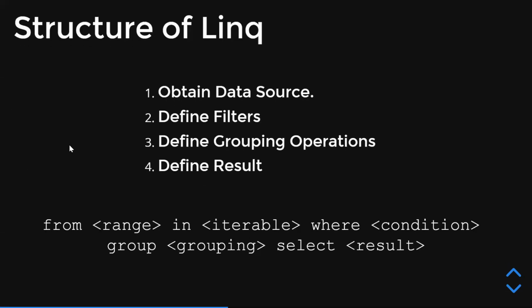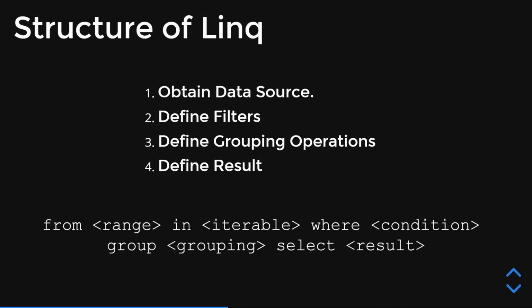So this is the structure of a LINQ query. As you can see here, the first step is to obtain a data source. As I told you, the data source could be anything. It could be a data set, an array, a list, a data table, anything. So you start by obtaining a data source, you define filters, you define grouping operations if you have to group, and finally, you define how you want to represent the result. That's it. These four conditions you have to take care of and you are good.